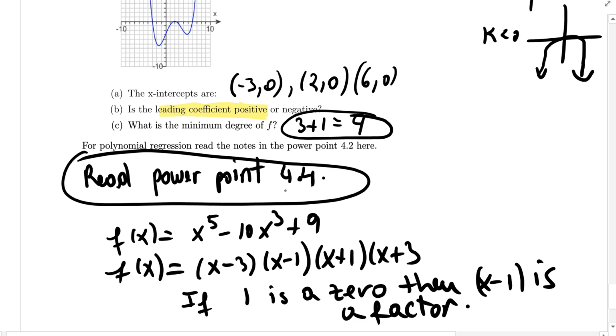So what you need to remember for polynomial functions is what a polynomial function looks like, how to get the degree, what the leading coefficient tells you if it's positive or negative, how to graph these, and how to read the zeros and the factors from the graph. And then you need to know about the minimum degree and the turning points.